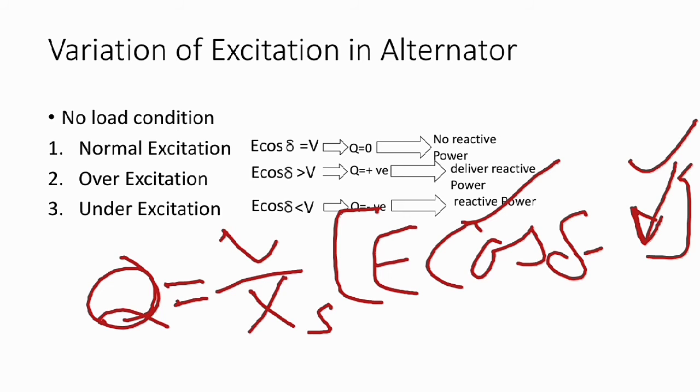So in this case, the active power is also 0 and reactive power is also 0. So this is called the normal excitation. No reactive power is either absorbed or delivered. Okay, so this is called the normal excitation. This is the condition of floating. We will discuss in detail further in this video.